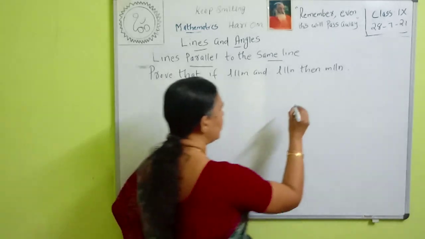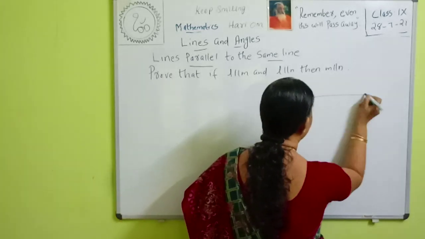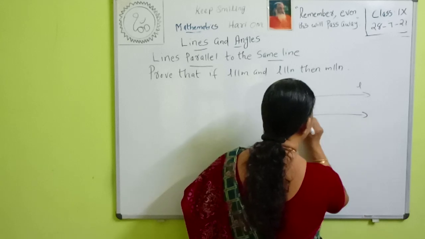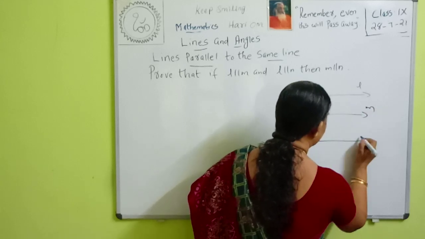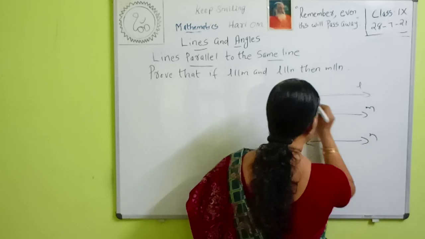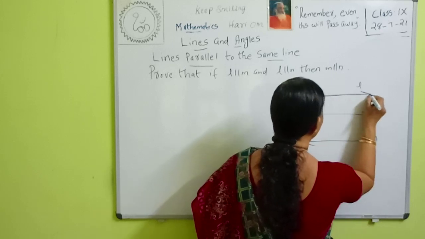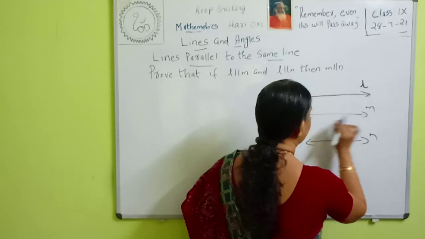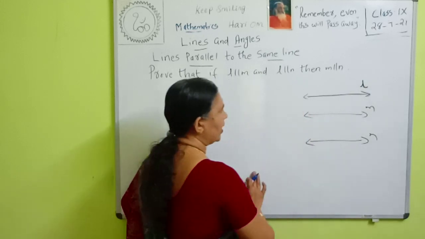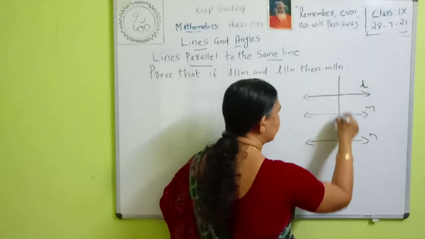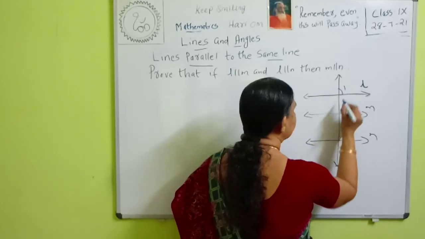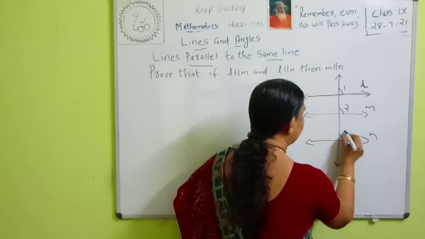Here L is a line. This is one line L, and this is M, and this is N. Here it is given that L is parallel to M and L is parallel to N. Then we can draw a transversal here. Then this angle is 1, this angle is 2, and this angle is 3.